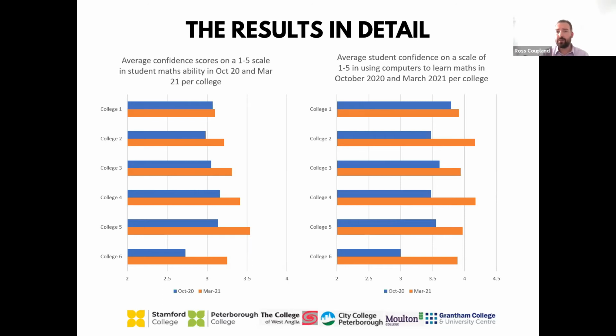Okay, so the average student confidence on a scale of 1 to 5 in using computers, and computer software to learn maths, between those 2 timeframes appears to have increased. Again, the fact that we are seeing this across all 6 colleges, regardless of the type of software used, seems to suggest that we are having some form of success in integrating this interactive maths software into our teaching styles. Though it's interesting, we would probably expect the majority of students to have some form of proficiency in using computers. We are well aware that not all students enjoy using IT to learn, certainly maths.